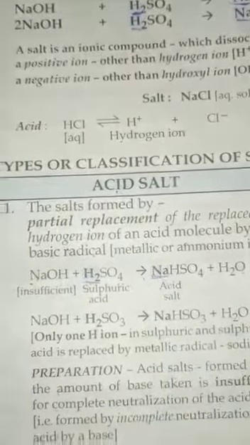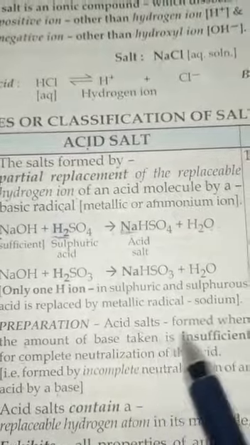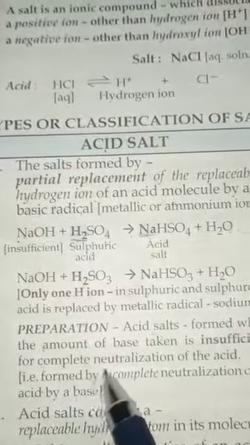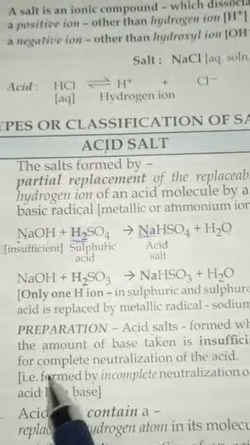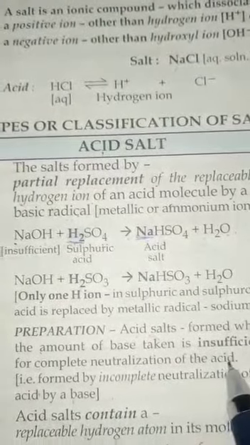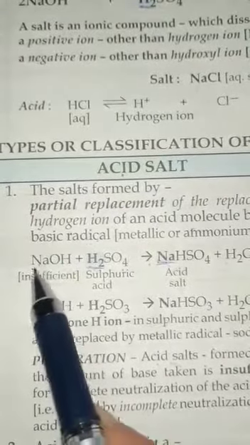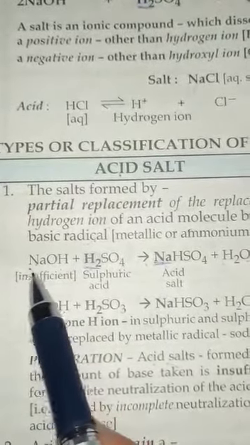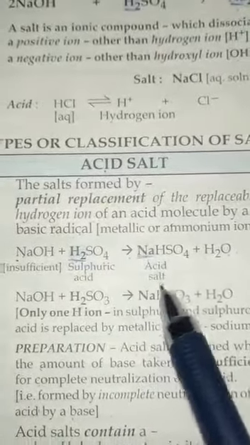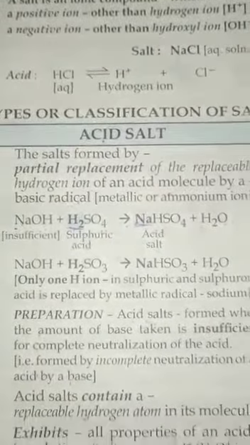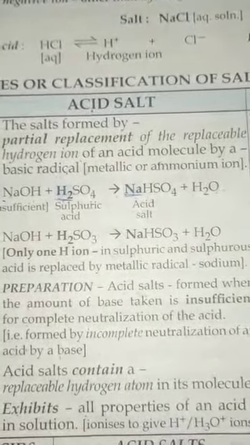Okay, so how the preparation of acid salt takes place: it is formed when the amount of base is insufficient for complete neutralization of the acid. So in this example you can see the base is insufficient. This base is sodium hydroxide. It is insufficient for the neutralization of the acid. Okay, and it contains a replaceable hydrogen ion in the molecule.